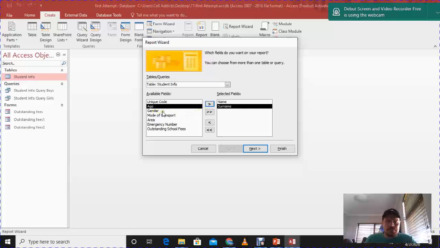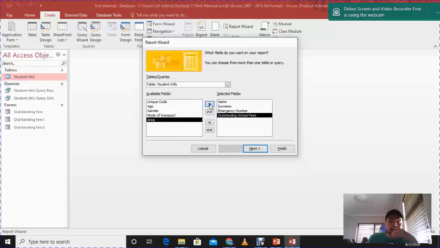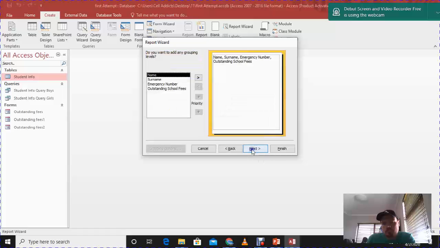Mode of transport is not necessary. Gender, age is not necessary. Area. If my database had a postal address, that would be important, because then I could use the postal addresses to post my reports to. But we've got a cell phone number or contact number that I'll use, and the amount of money outstanding. So in my report, I've just got the name, the surname, the telephone number, and the amount outstanding. If we click next, it says here, do you want to add any grouping levels?